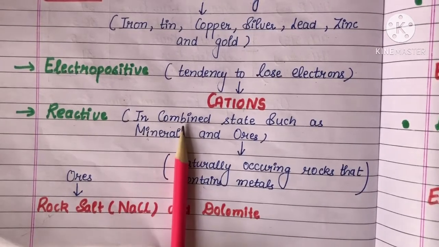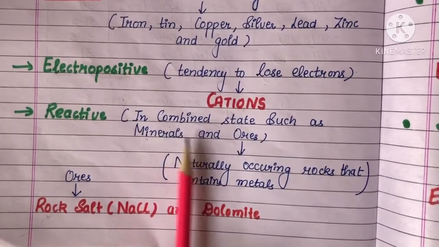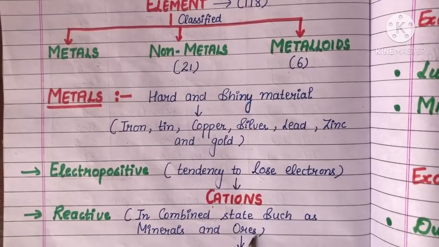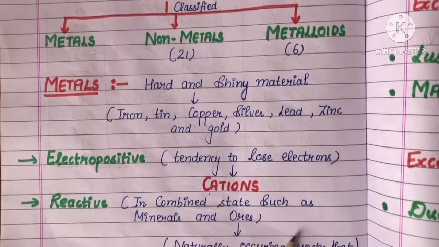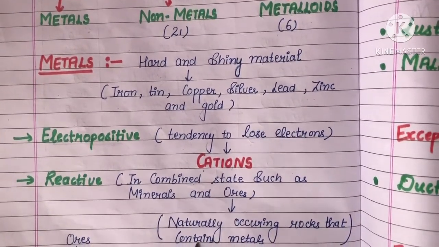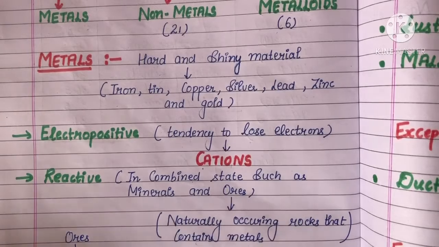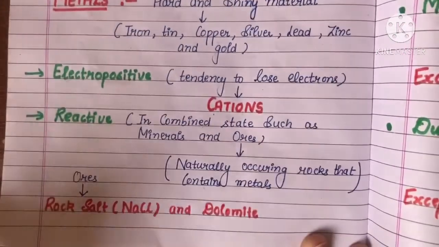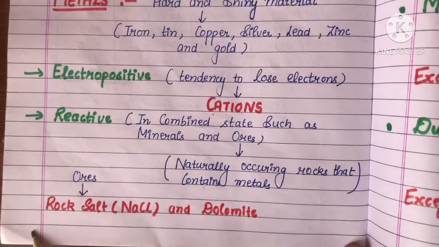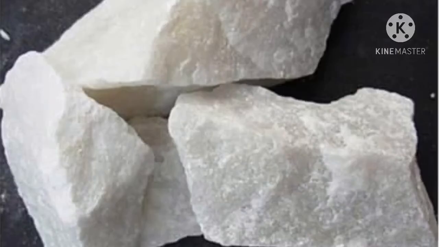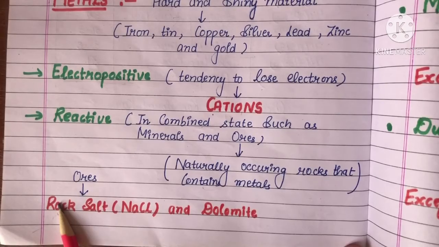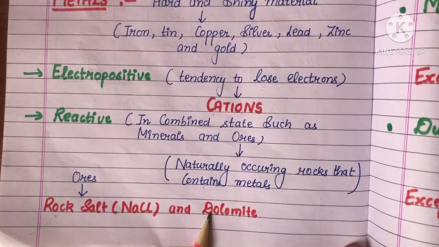The next point is reactive, meaning metals are mainly reactive in nature, so that's why they are present in the combined state, such as minerals and ores. What are minerals and ores? Ores are naturally occurring rocks that contain metal. Here two ores are given. The first one is rock salt, that is NaCl, and the second one is dolomite. These are the metal ores from which we extract the metals.